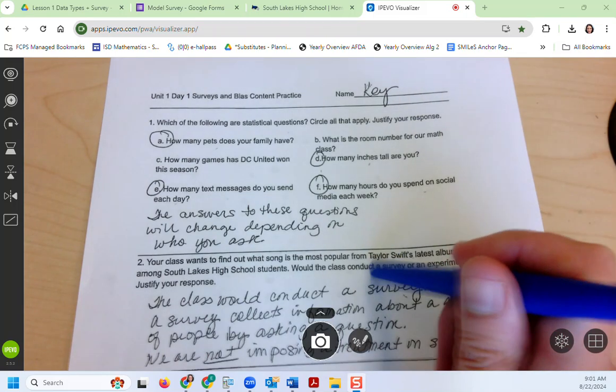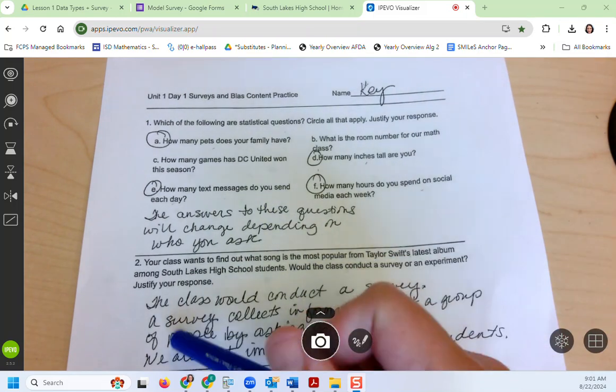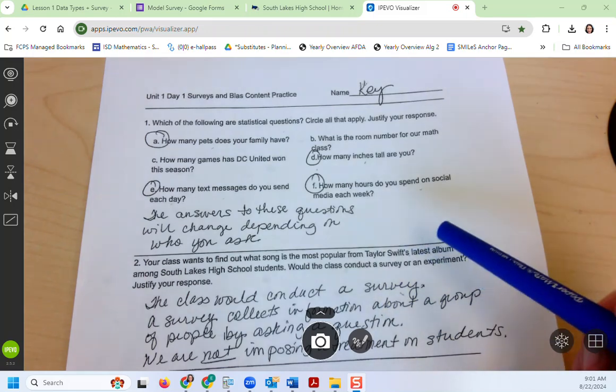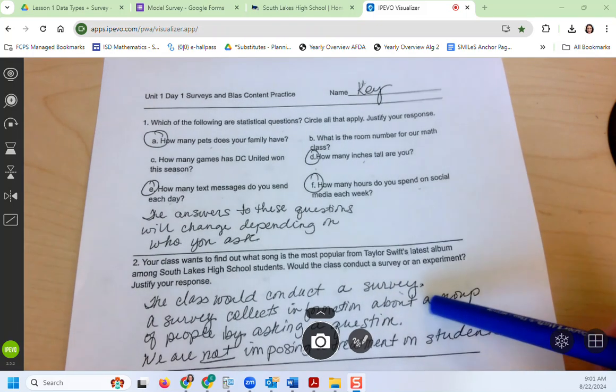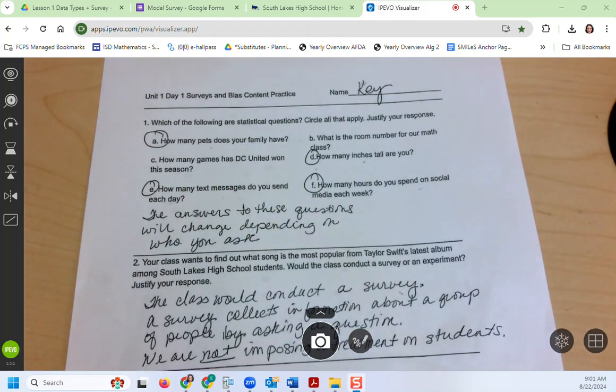This one, to find out which is the most popular song, the best way to do that would be to conduct a survey so you can ask people. And we're not imposing a treatment on students.